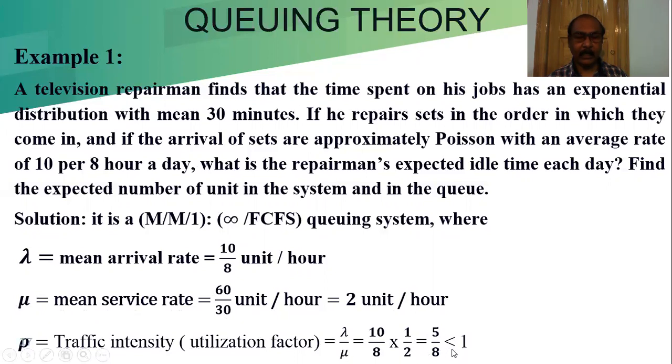Rho must be less than 1 for model 1, because at a particular time we can see that the arrival rate is more than the service rate, but in the steady state, when you are taking the mean arrival and mean service rate, obviously the service rate is greater than the arrival rate. Otherwise the queue keeps forming with no end, going on and on.